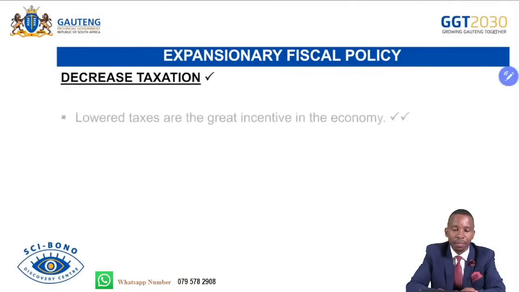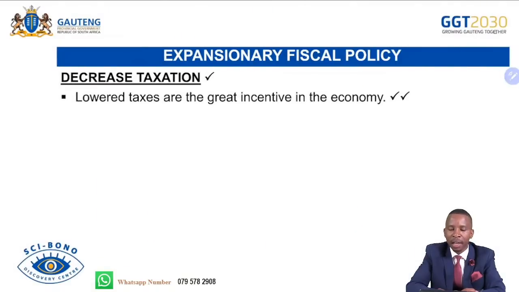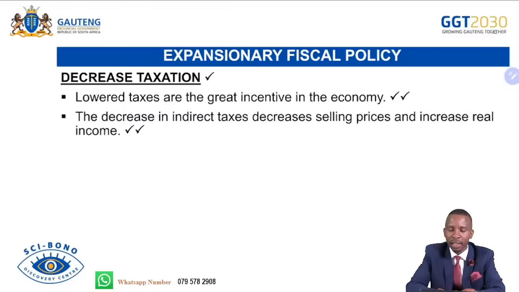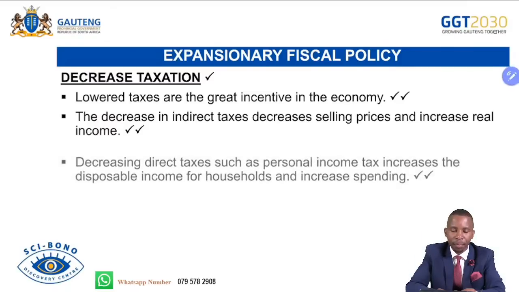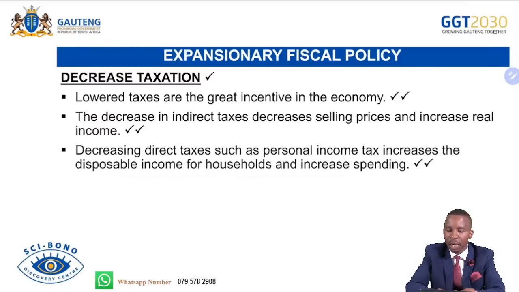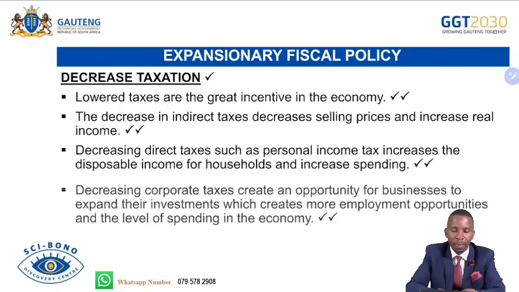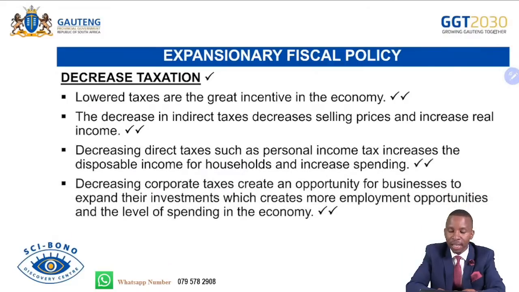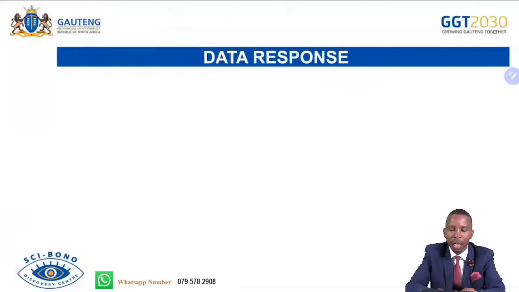Taxation decrease. Lower taxes are a great incentive in the economy. If taxes are very low or are reasonable, that becomes a great incentive in the economy. The decrease in indirect tax decreases selling prices and increases real income. Decreases in direct taxes such as personal income tax increase the disposable income for households and increase spending. Decreasing corporate tax or company tax creates an opportunity for businesses to expand their investment, which creates more employment opportunities and the level of spending in the economy. That is how the government can use fiscal policy.